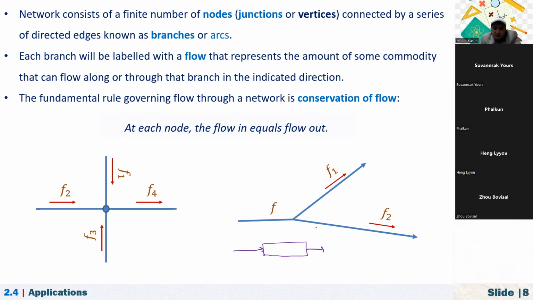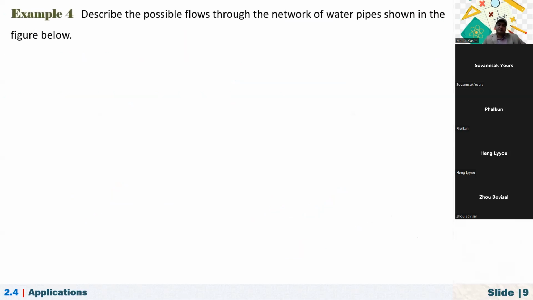And how about if you have two branches? It's like an internet connection. Let's say we are receiving an internet connection whose speed is 100 megabytes. If two people are using it, the amount of internet that the two people are using must be equal to the amount of data coming from outside. So these are just examples of flow. As you see here in the first one, F2 is flowing in this direction, F1 in this direction, F4 also to the right, and F3 towards this intersection point.